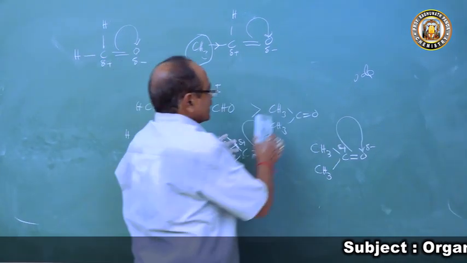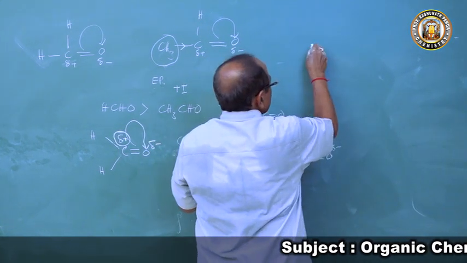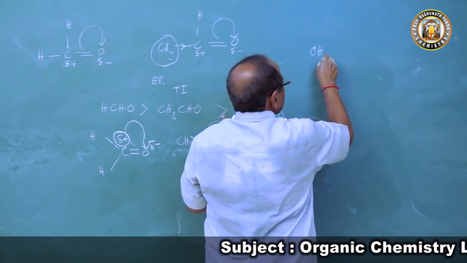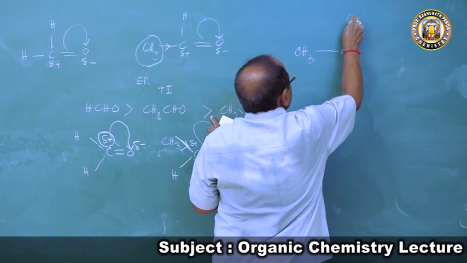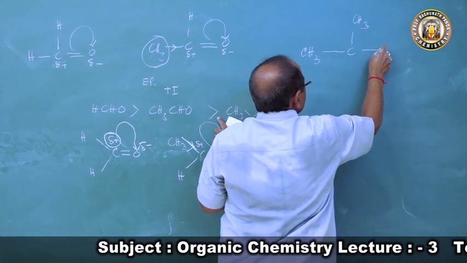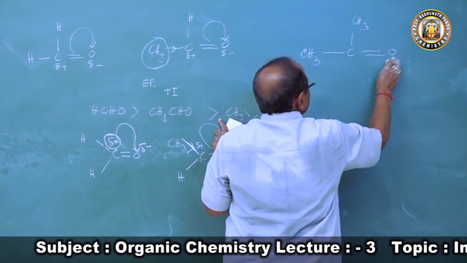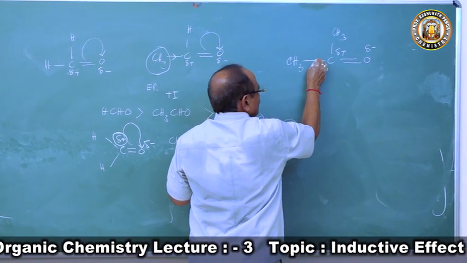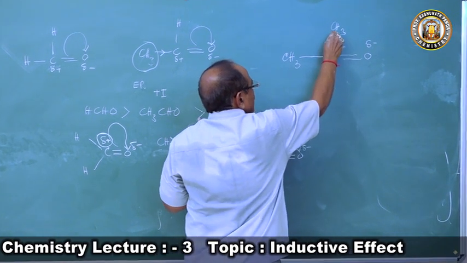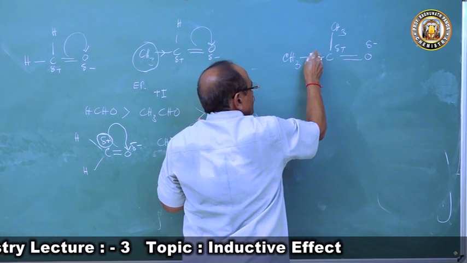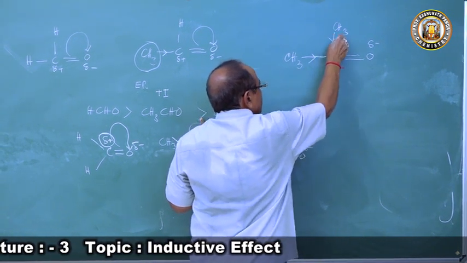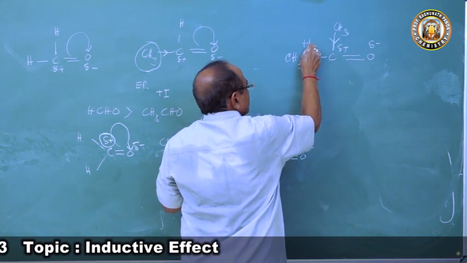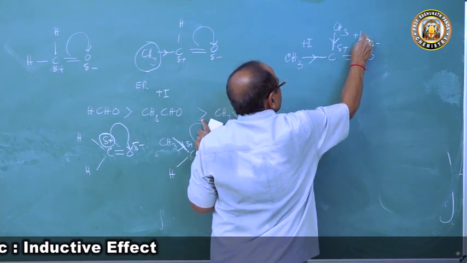If we come to acetone, this is acetone, CH3COCH3. So here is a delta negative charge, here is a delta positive charge. The carbon atom of the carbonyl group is bonded to two methyl groups which are electron releasing in nature. So this has a plus I effect and this has a plus I effect.